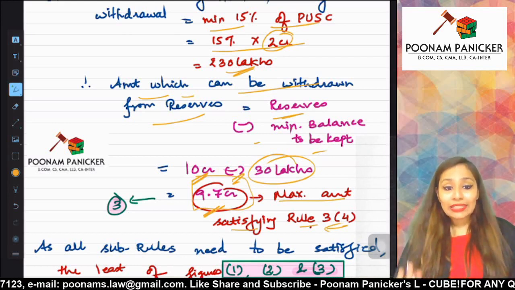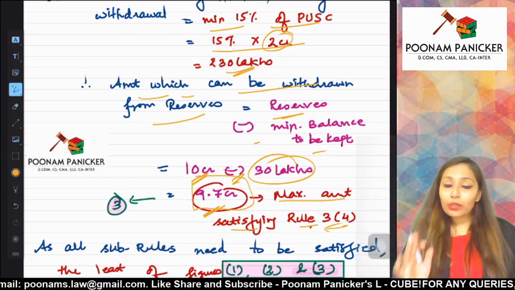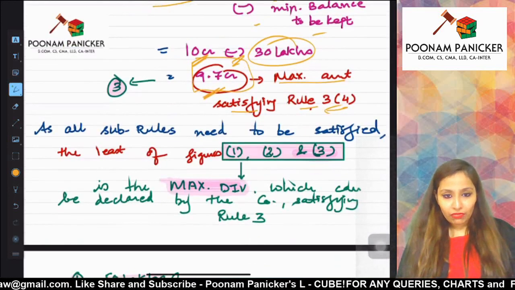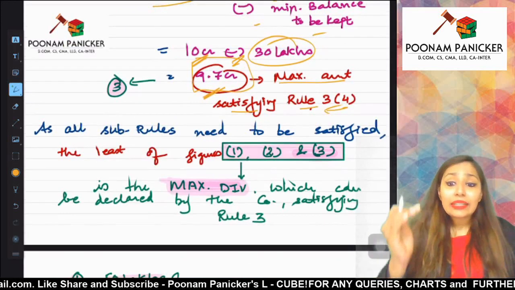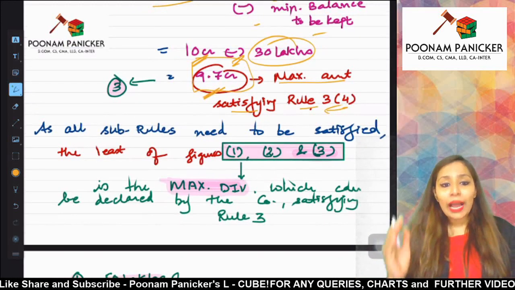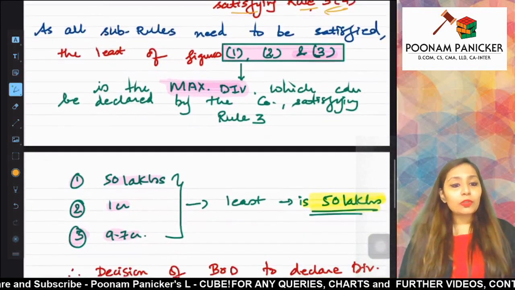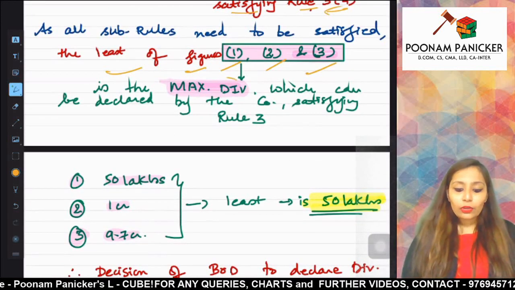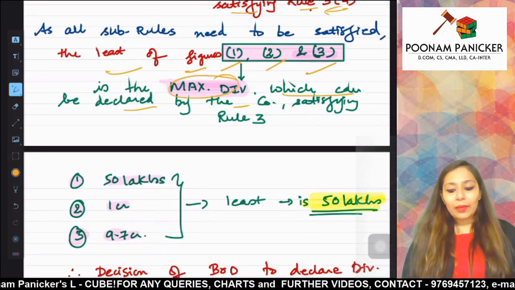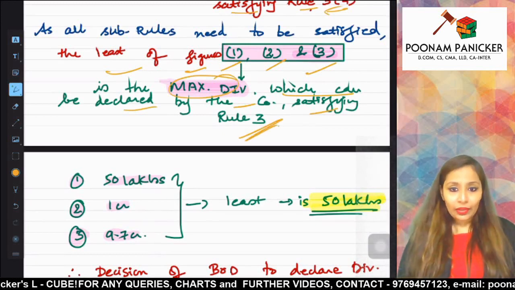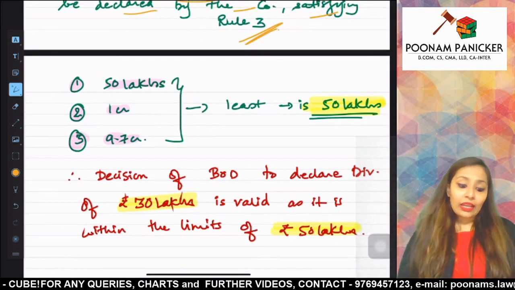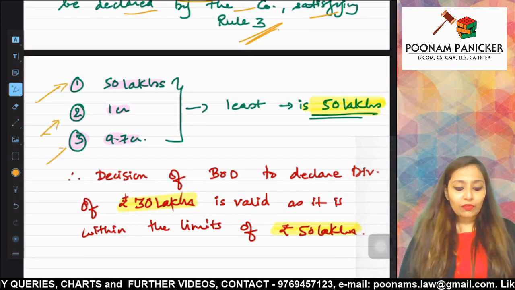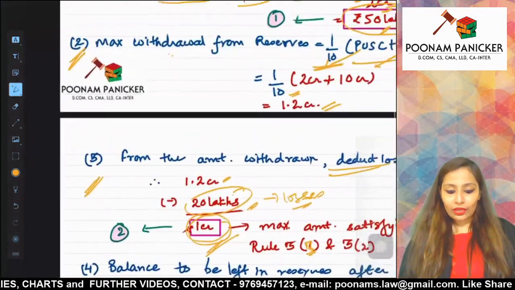Now, what had we seen earlier, that we have to make sure that we are satisfying all the sub rules. So because all the sub rules have to be satisfied, you will have to take the least figure from figures 1, 2 and 3. The least of the figures 1, 2 and 3 is going to be the maximum dividend which can be declared by the company satisfying rule 3. The first figure was 50 lakhs, the second figure was 1 crore, the third figure was 9.7 crores. We had seen it over here.